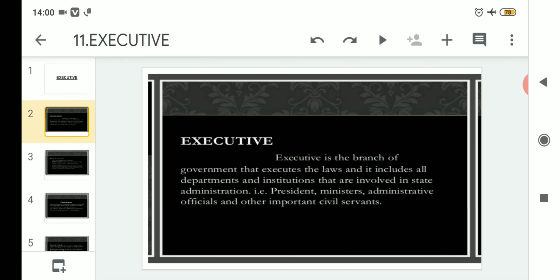So executive is the branch of government that executes the laws, and it includes all departments and institutions that are involved in state administration. For example, president, ministers, administrative officials, and other important civil servants. If we want to understand in simple language, the executive can be called the branch of the government.